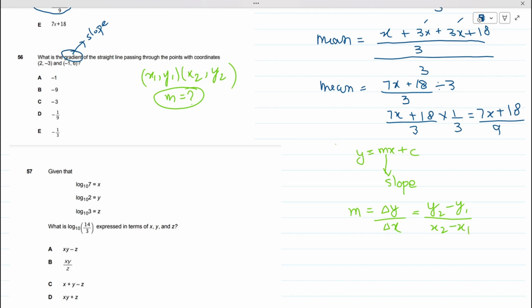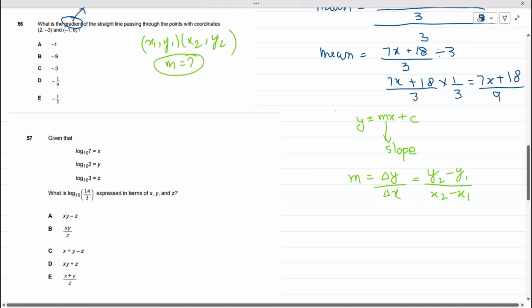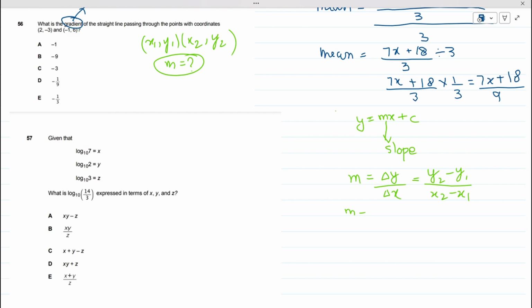Now you are just supposed to substitute the values, which are already given to us. So m equals, the value of y2 is 6, so 6 minus y1 is minus 3, so minus 3 upon x2 is minus 1, again minus x1 is 2.